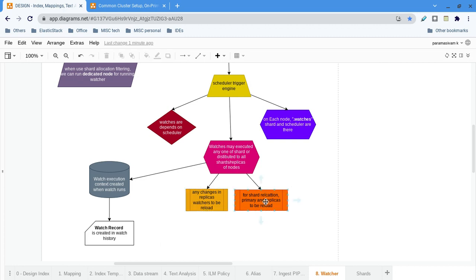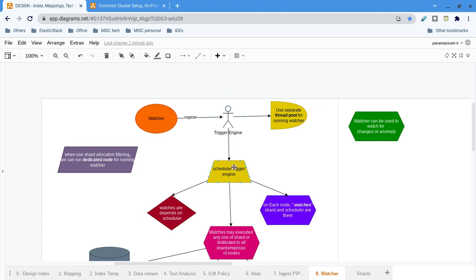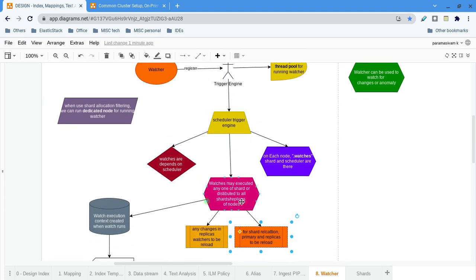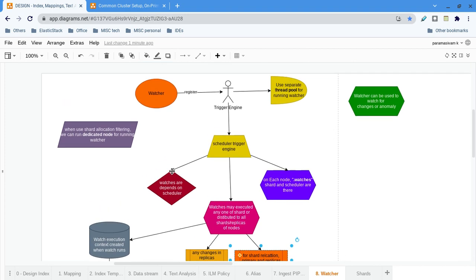Obviously, relocations may sometimes happen within the cluster. If the .watches shard is relocated, then all the watches have to be refreshed or reloaded. That means again they have to be registered, and then given to the scheduler triggering engine. That's the sequence.